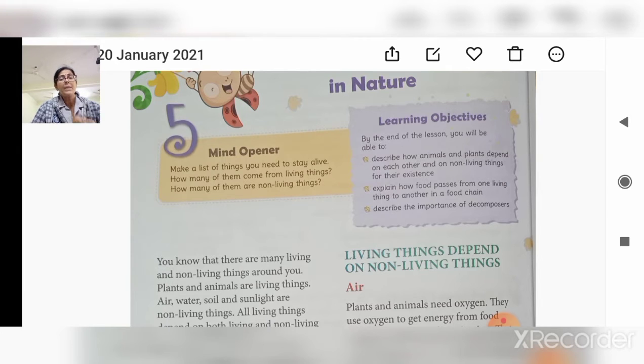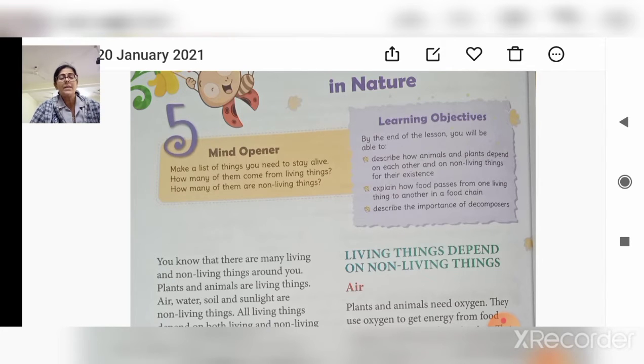Means plants also depend on animals, right? For the pollination and for the dispersal of the seed. Seed dispersal we have already learned, right? In the plant's life chapter, we have learned this, right? Now that is why we can say that all the living things and non-living things are interdependent in nature.